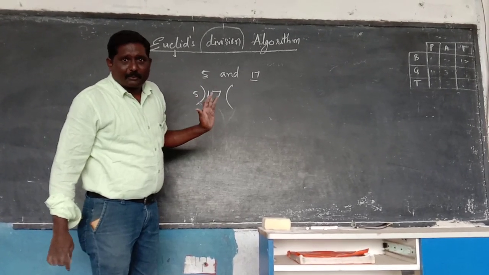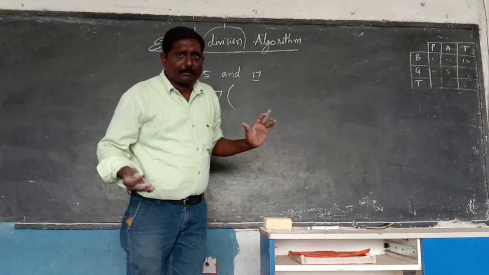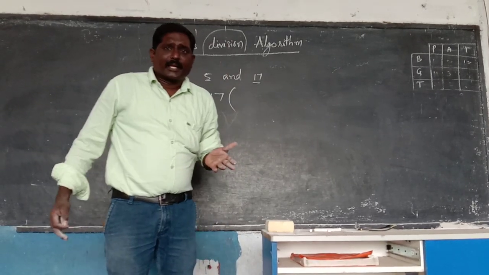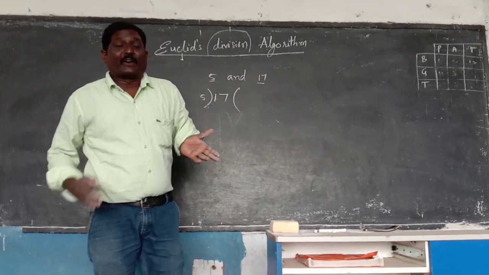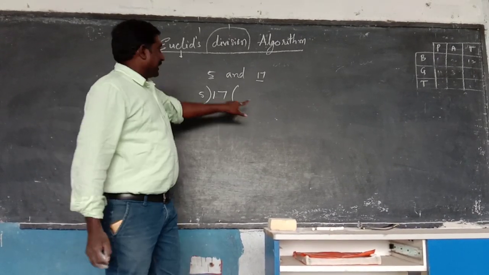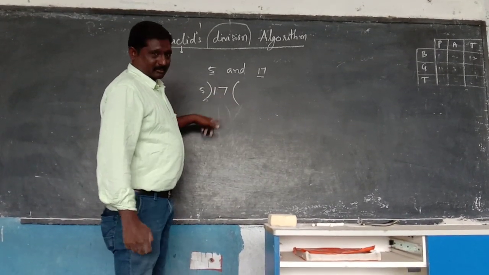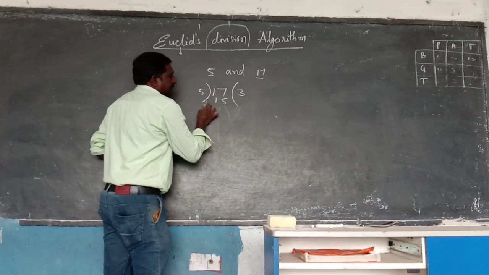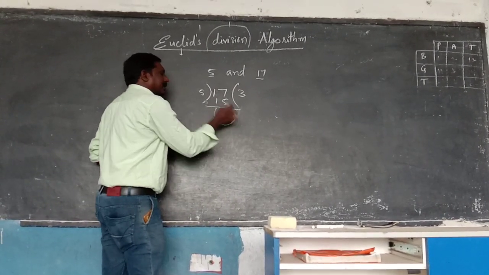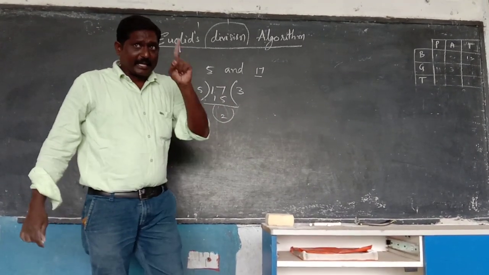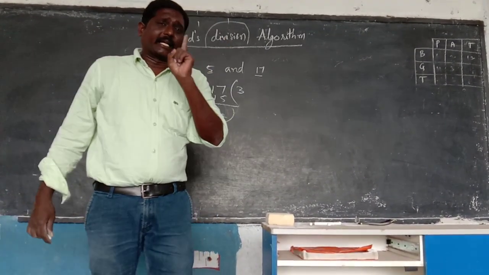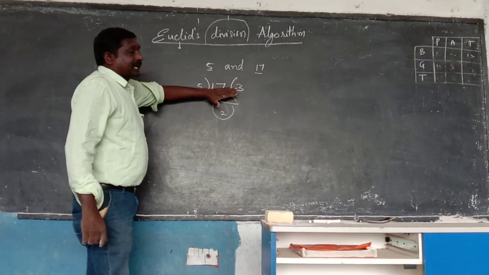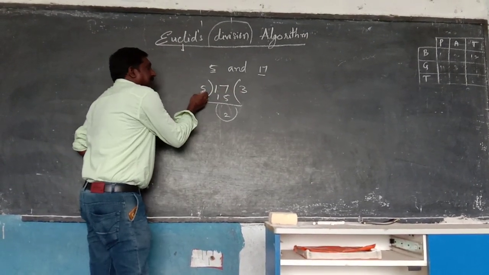Now start the 5 table. You know very well that 5 table. 5 ones are 5, 5 twos are 10, 5 threes are 15, 5 fours are 20. But here the number is 17 only. So 5 threes are 15. Then what is the remaining for us? 2 is the remainder.